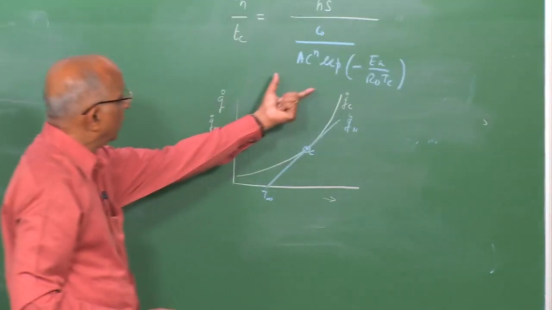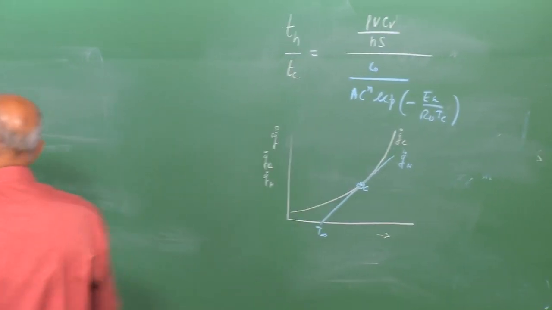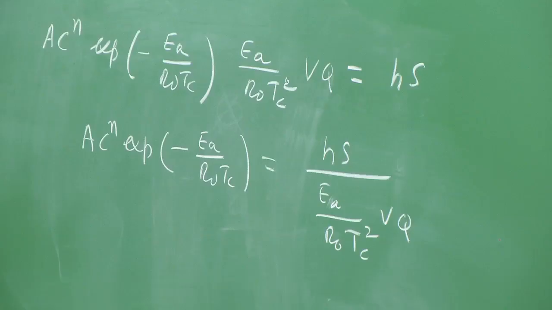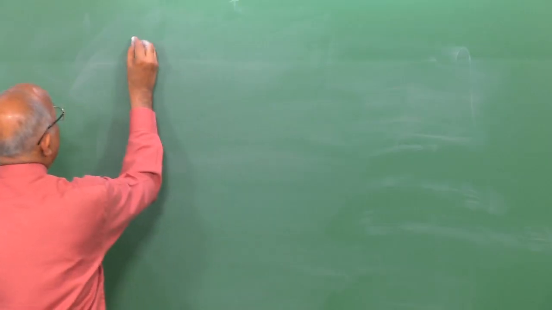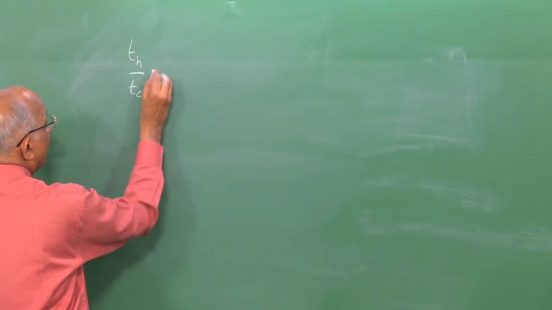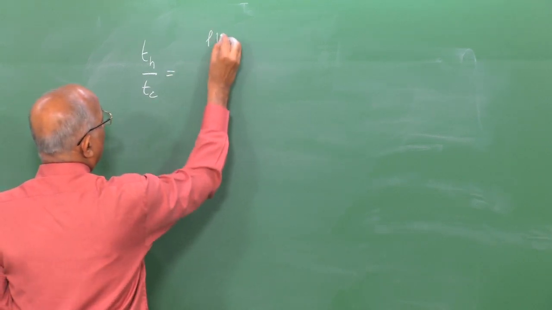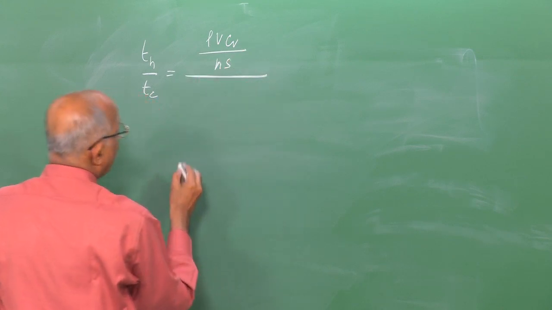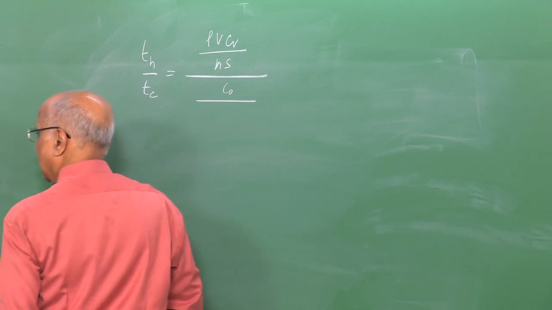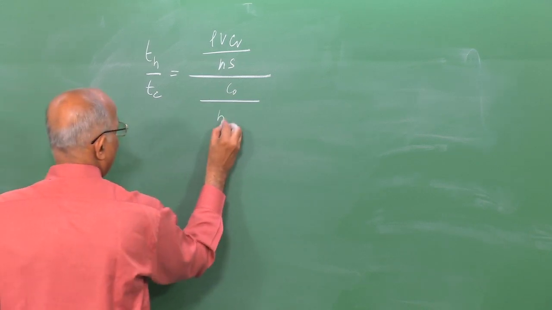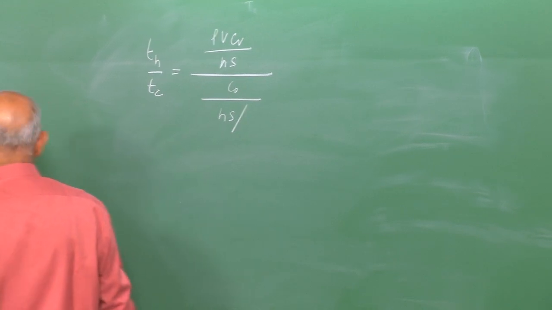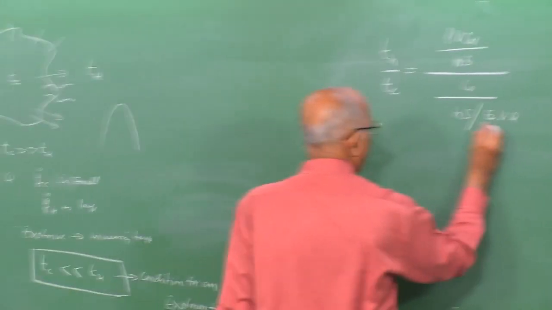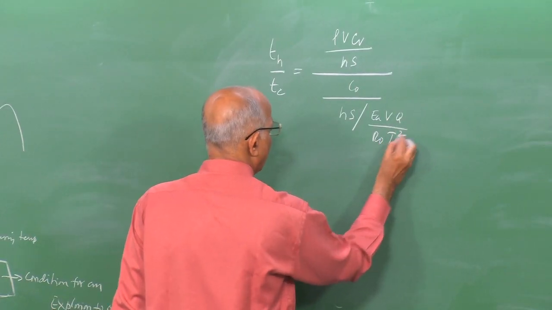Well, this gives me the expression for ACN exponential minus EA by RTc, which is in the denominator over here. Therefore, I can write this expression as, let's use this part of the board to write the final expression. I get the value of Th by Tc as equal to rho V Cv divided by Hs divided by, now I get C naught divided by the value what I get here again Hs divided by EA activation energy into V into Q divided by R naught into Tc square.